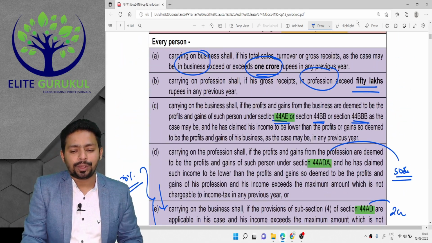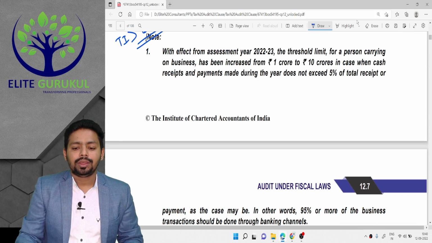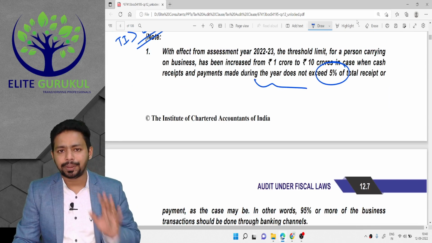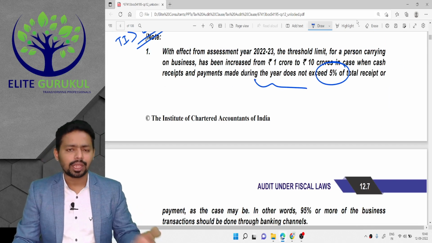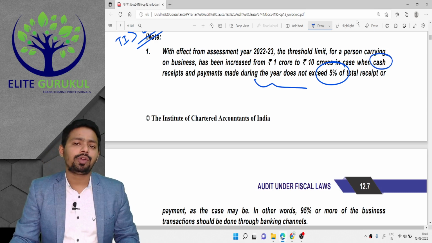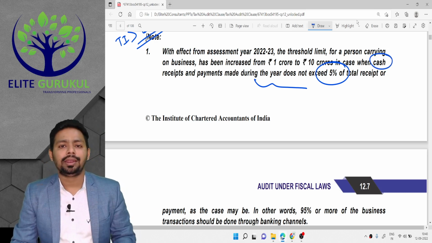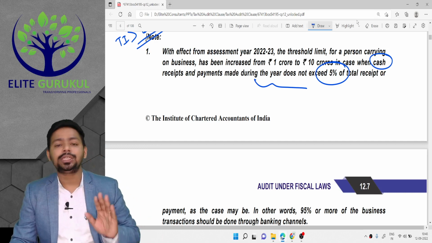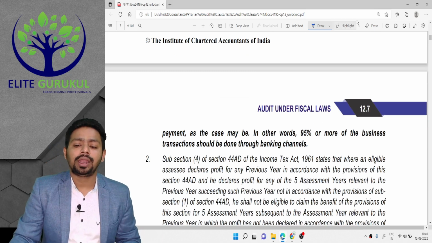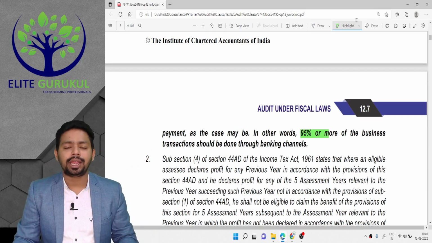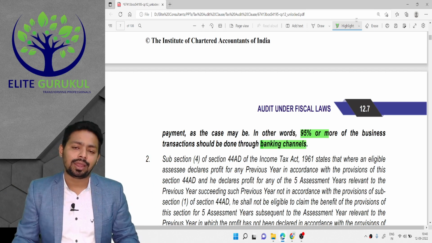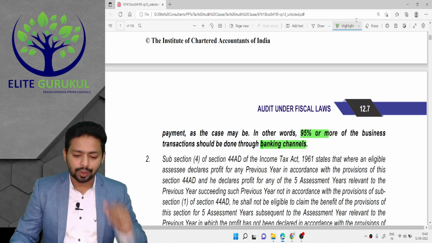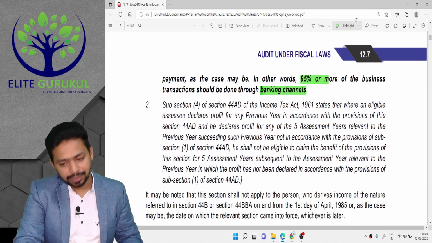So this 1 crore rupees will be replaced by 10 crore if total receipt and total payment in cash during the year does not exceed 5% of total receipts and payments during the year. So whatever you have received in cash is less than 5% of total receipts, and whatever you have paid in cash is less than 5% of total payments. In other words, more than 95% of transactions both on the receipt side and payment side were done by banking channel, then definitely the tax audit limit will be enhanced to 10 crore rupees, and then only your tax audit becomes mandatory.